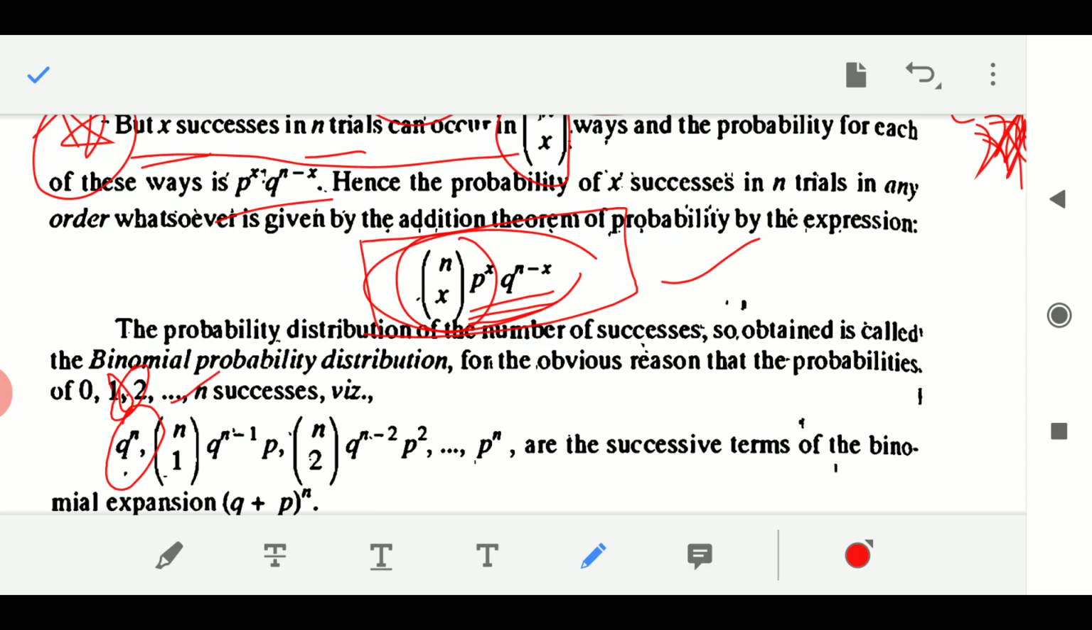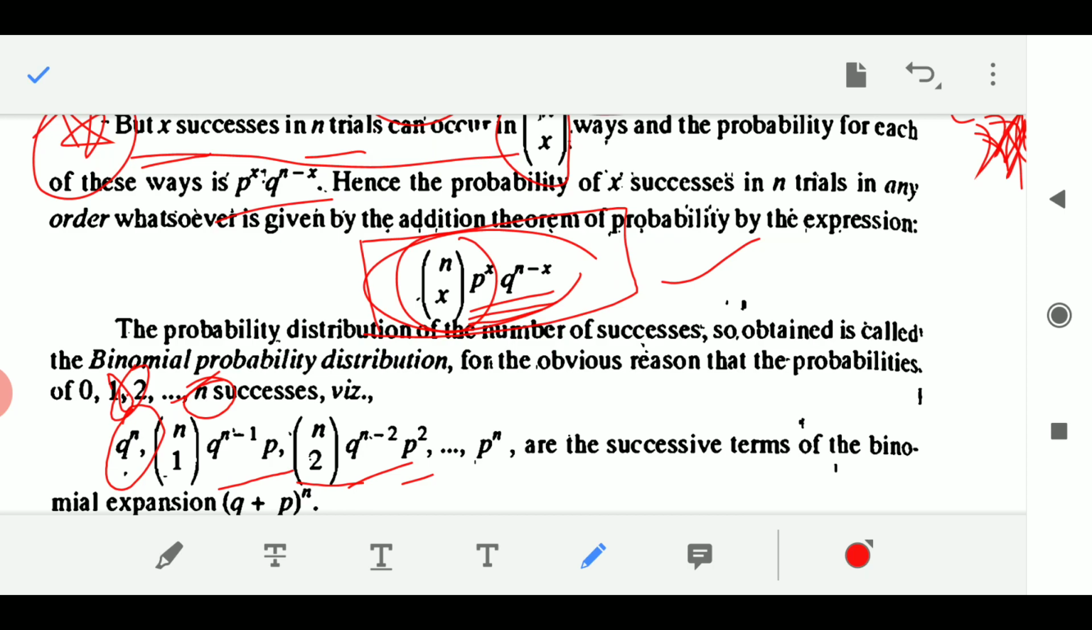NC1 is written, P to the power 1, Q to the power N minus 1. Done. What in case of two successes, when I am getting two successes, NC2 P to the power 2 Q to the power n minus 2 and so on. In case of n successes, I will get NCN. What is the value of NCN?